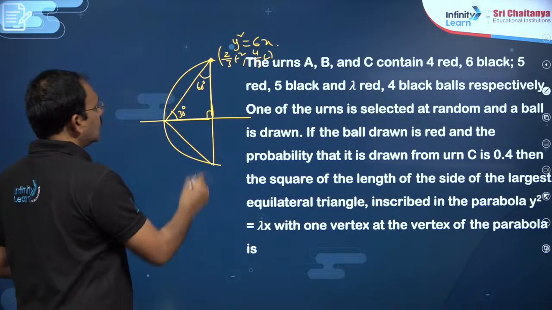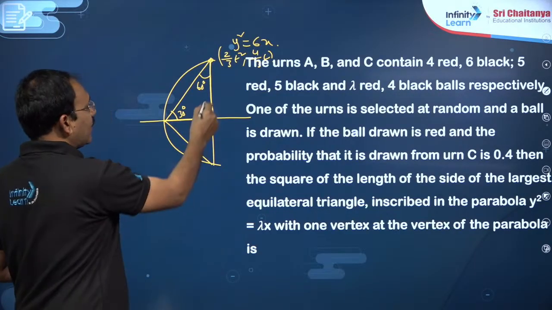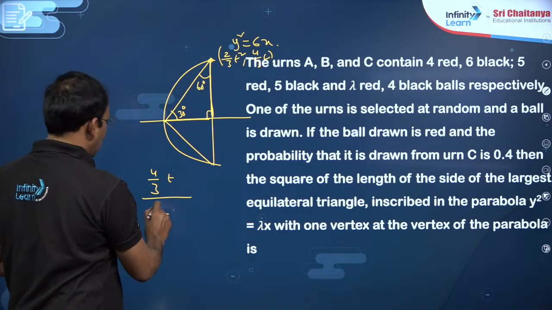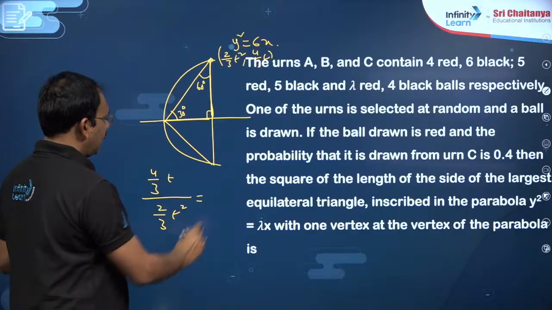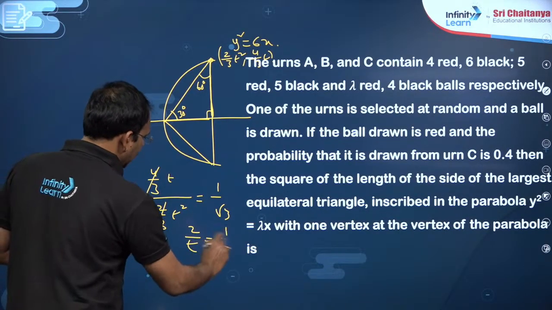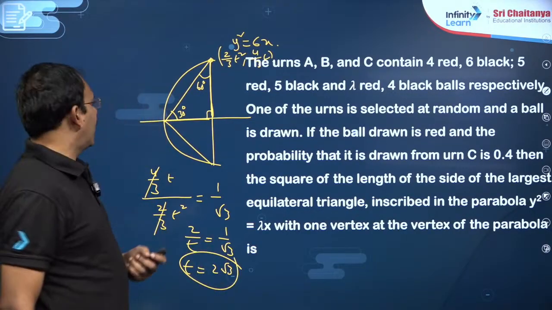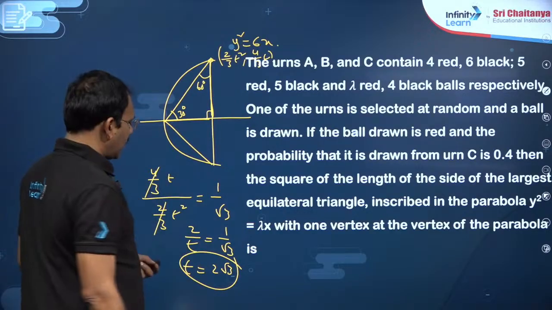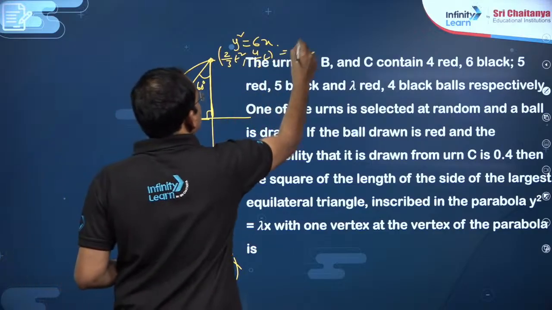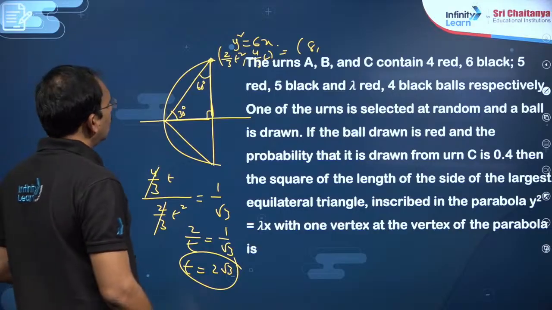You see, so this is going to be tan 30 degrees. So, y coordinate by x coordinate, that is 3t by 3 by 2 t square, must be 1 by root 3, my dear friends. This becomes 2 by t is 1 by root 3. So, you will get t must be 2 root 3. Once you know t, my dear friends, you can find this point. T square is going to be 12.